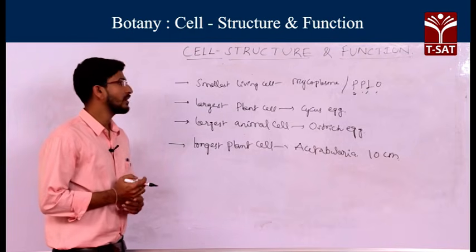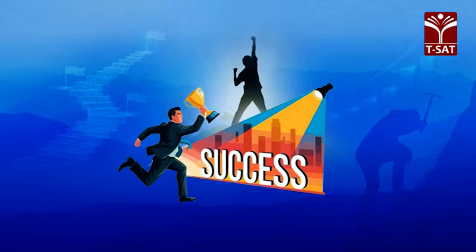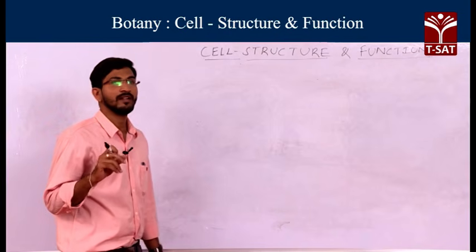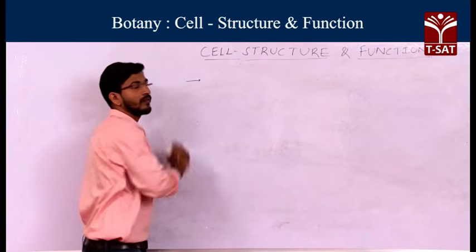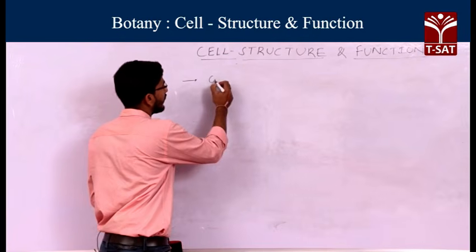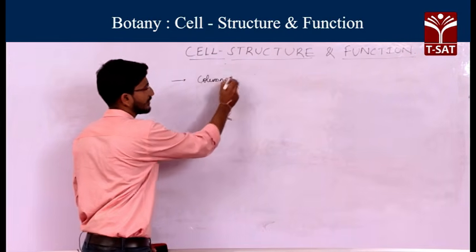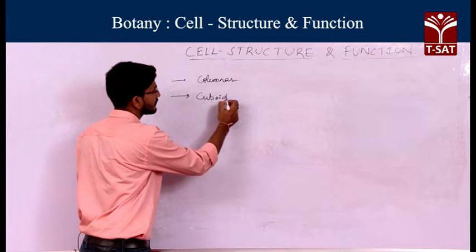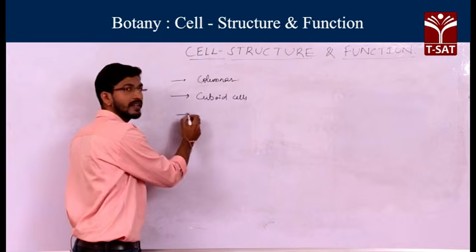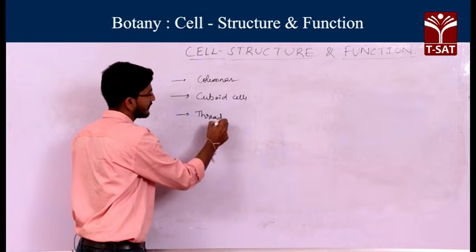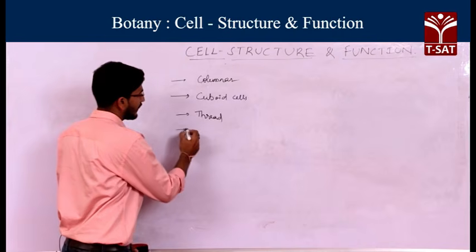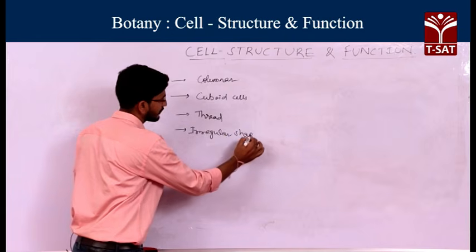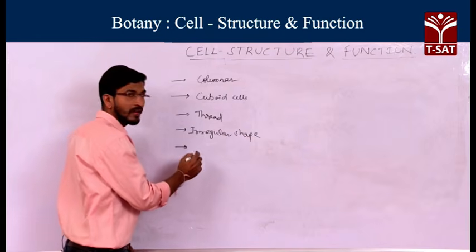Next, we are going to discuss the shapes of the cells. If you observe the cells, the shapes are different. So what are the shapes? Generally columnar shaped, and also cuboid cells, and thread-like cells, and then irregular shape, and then polygonal shape.